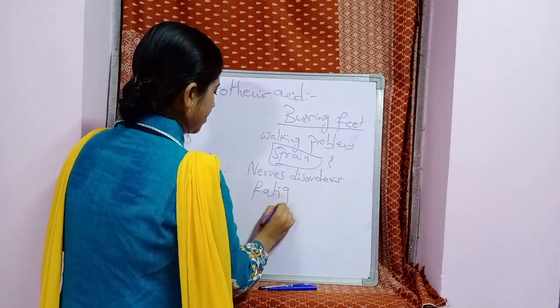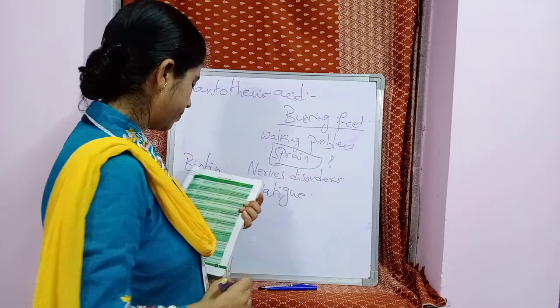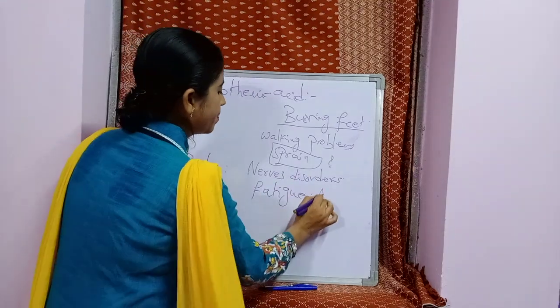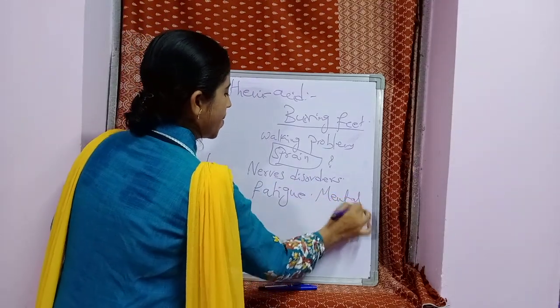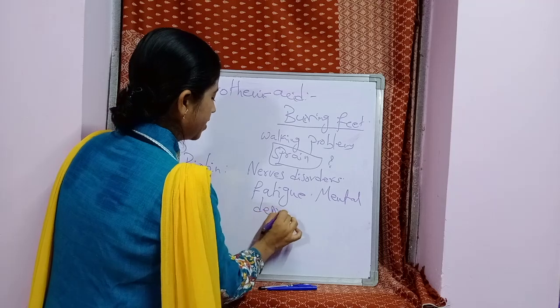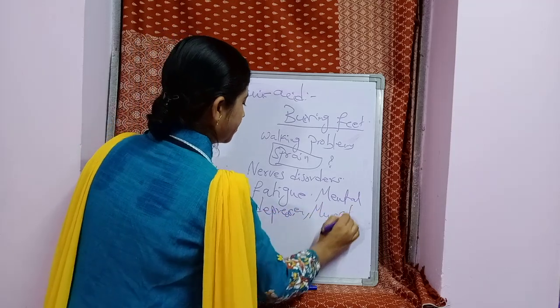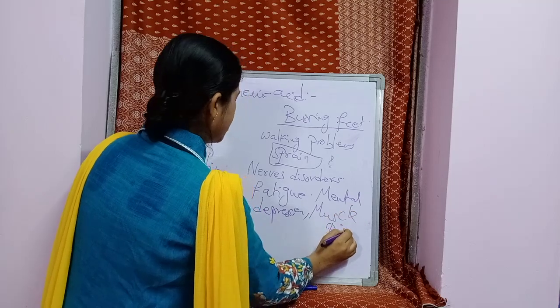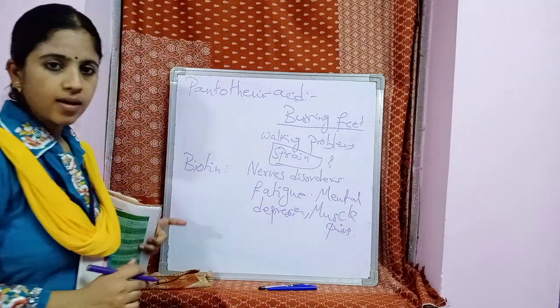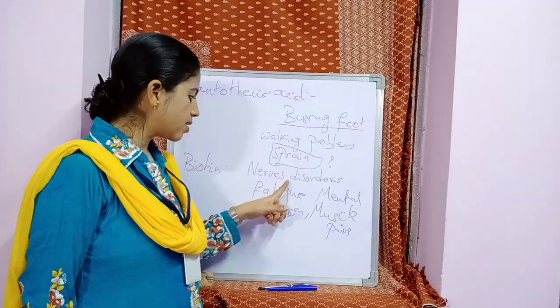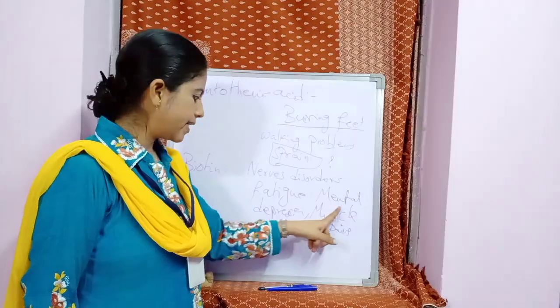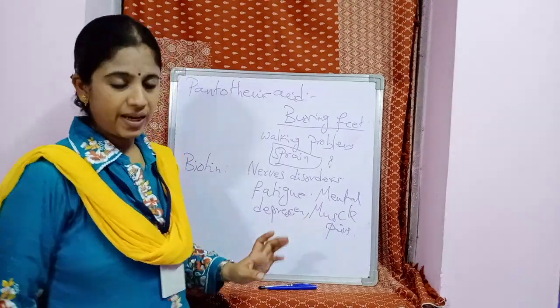Fatigue and mental depression and muscle pains. So biotin deficiency causes nerves disorders: fatigue, mental depression, muscle pains.